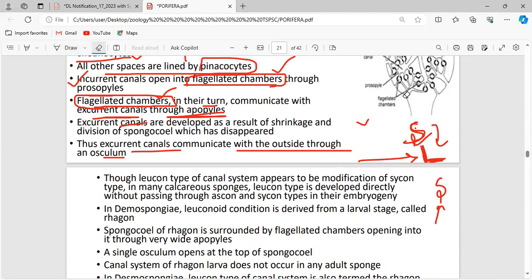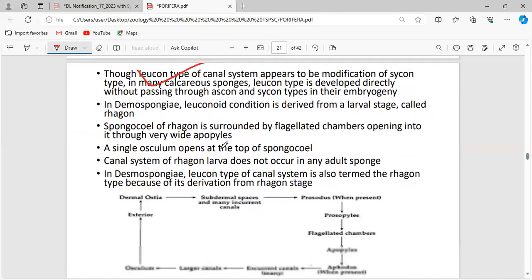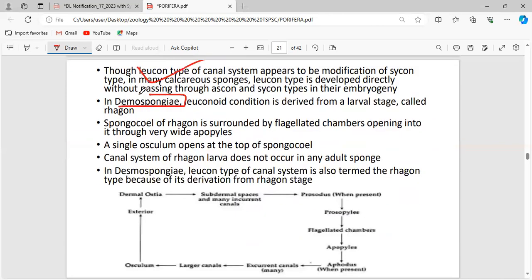Okay, but this leucon type is the structural modification of the sycon type. Clear? That's all about this point. In Desmospongia, the leuconoid condition is derived from the larval stages called the rhagon larva.